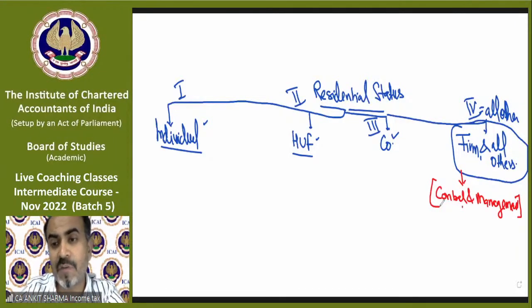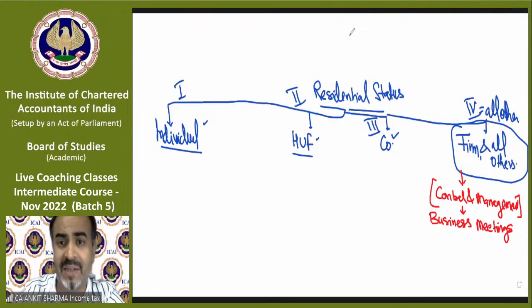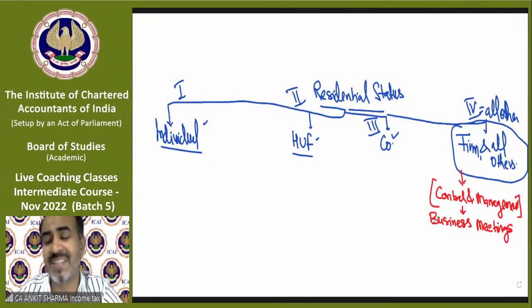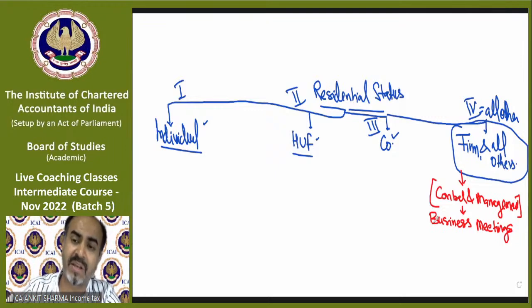What is the meaning of control and management? That means where the business meeting of that partnership firm is held. Where it is registered does not matter. We need to find out where the business meetings are held. There will be 2 situations.